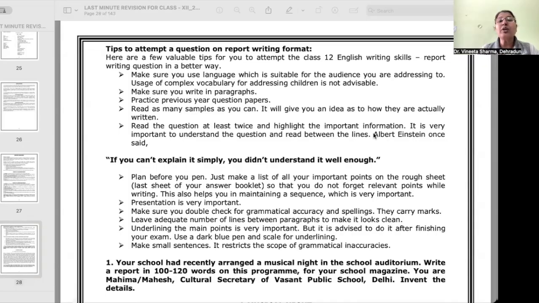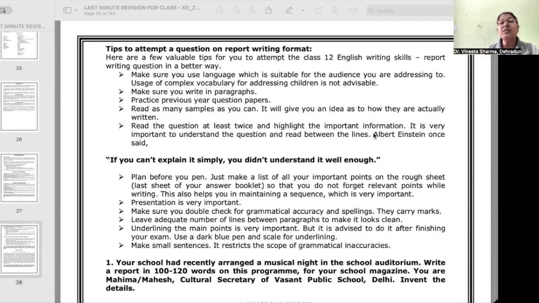Then make sure you write in paragraphs. If you don't write this composition in paragraphs, you get your marks deducted. Practice previous year question papers. Read as many samples as you can. It will give you an idea of how they are actually written. Read the question at least twice and highlight the important information. It is very important to understand the question and read between the lines.